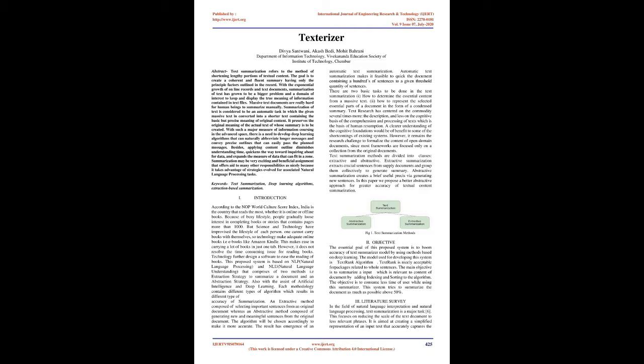Massive text documents are really hard for human beings to summarize manually. Summarization of text is considered to be an automatic task in which the given massive text is converted into a shorter text containing the basic but precise meaning of original content. It preserves the original meaning of the actual text of whose summary is to be created.